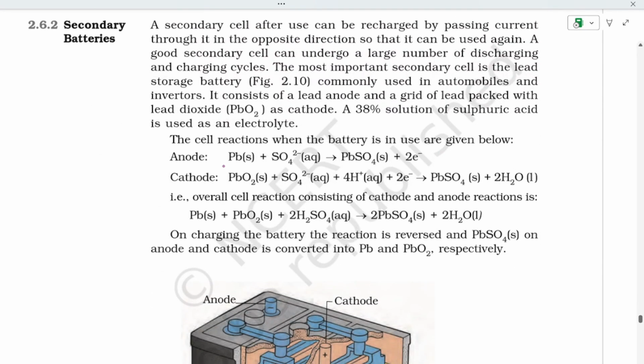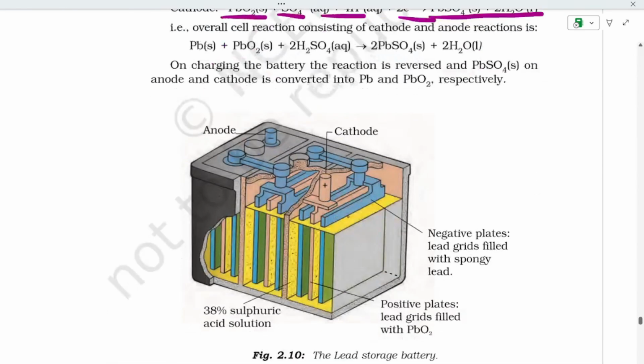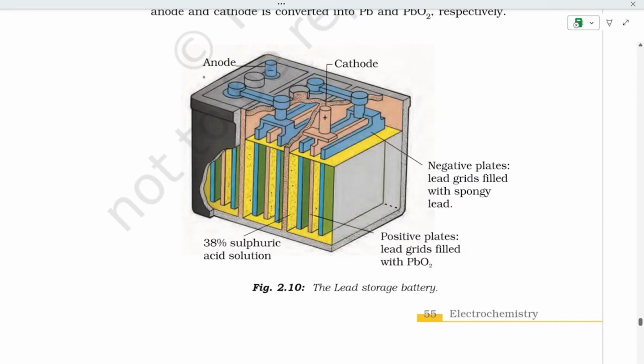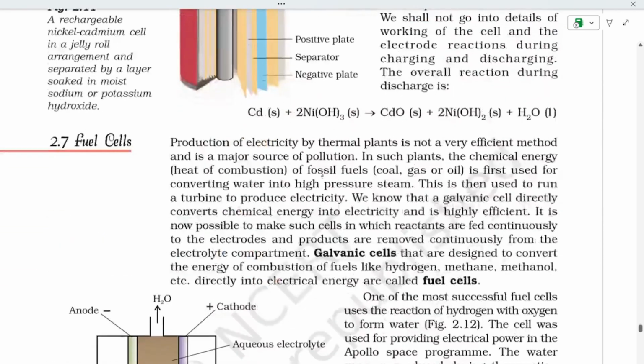It has Pb plus SO4 2- giving PbSO4 plus 2 electrons, and PbO2 plus SO4 2- plus 4H+ plus 2e- giving PbSO4 plus 2H2O. This is the lead storage battery. It is also one of the most important. You can see this diagram.